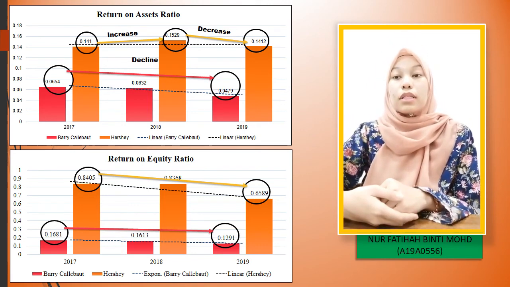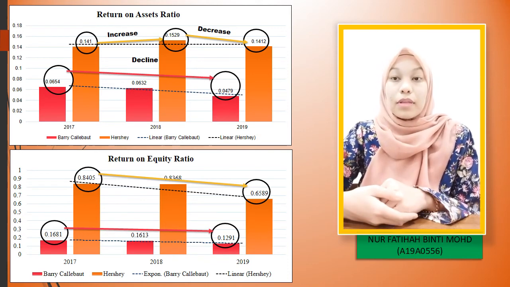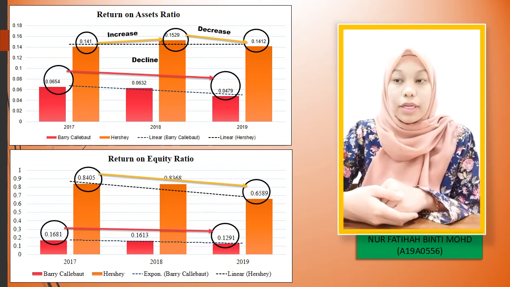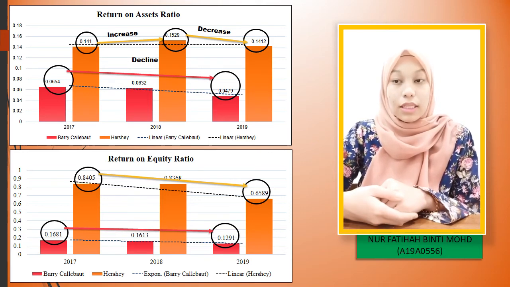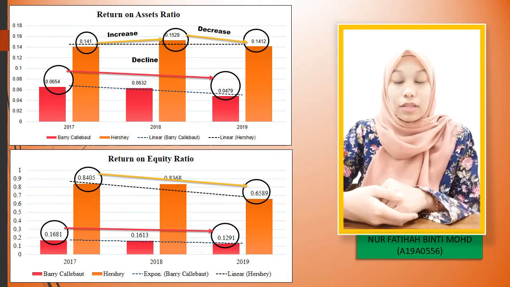According to the graph, the return on asset of Barry Callebaut decreased from 2017 until 2019. That was 6.54% in 2017 to 6.32% in 2018 and 4.79% in 2019. Meanwhile, the return on asset of the HERSHEY company fluctuated in 2017 until 2019, where there was 40.1% in 2017, a rise up to 15.29% in 2018, and dropped in 2019, that was 40.12%.